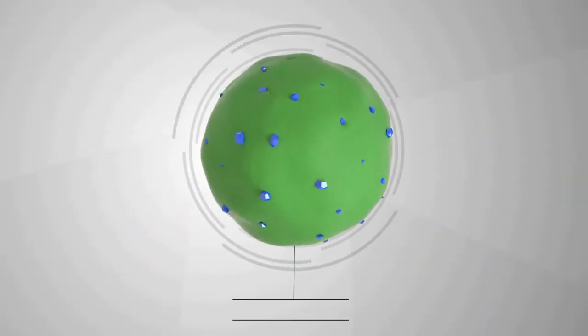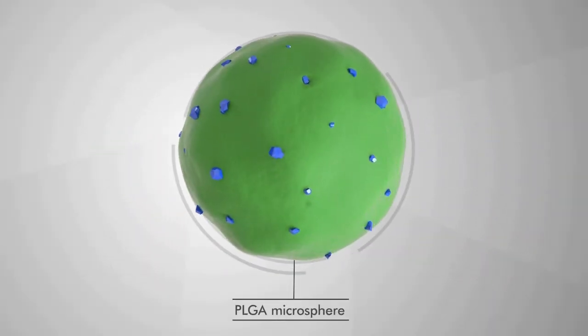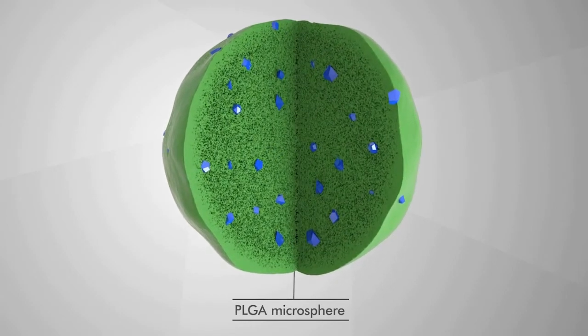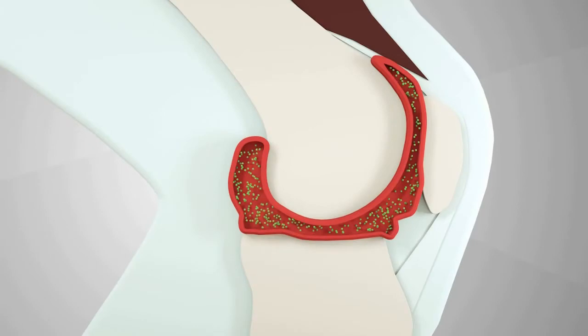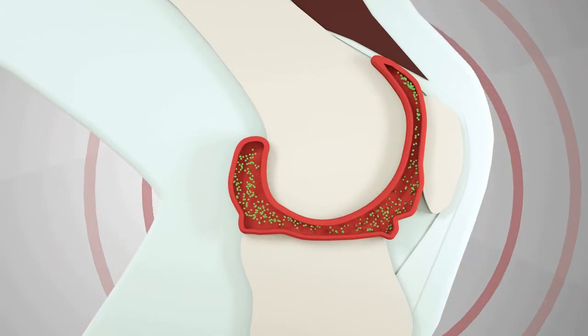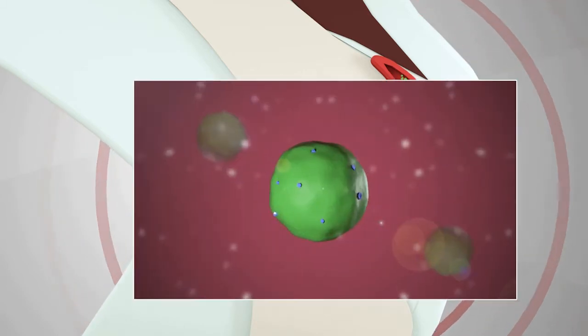Microspheres are formed when corticosteroid microcrystals are embedded in the PLGA matrix. Microspheres are designed to deliver corticosteroids within the joint over an extended time.